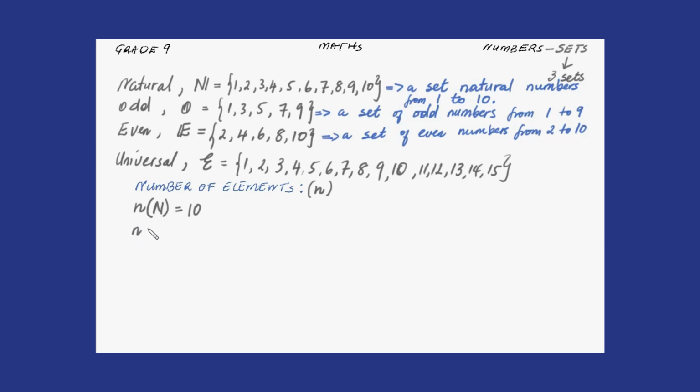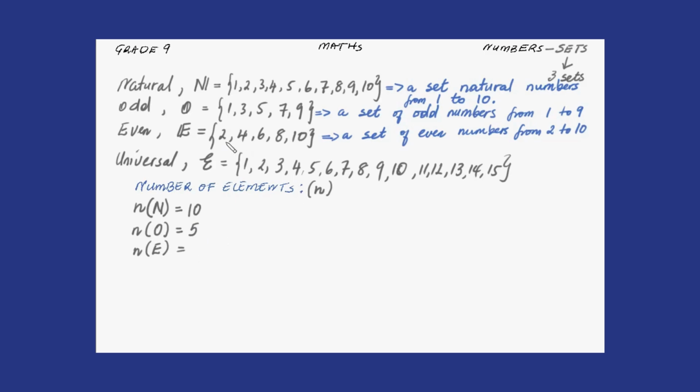Number of elements in set O, that would be 1, 2, 3, 4, 5. So there are 5 elements in set O. Number of elements in set E. Okay, how many, guys?